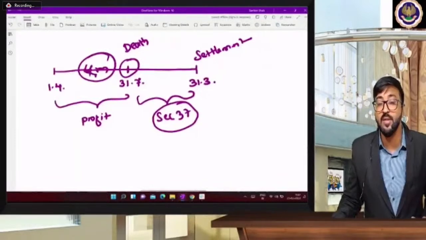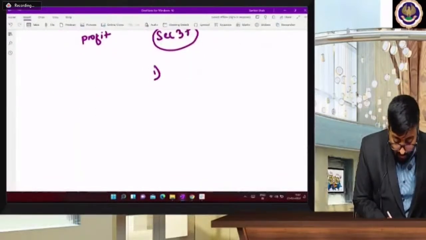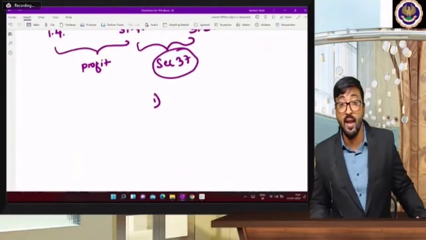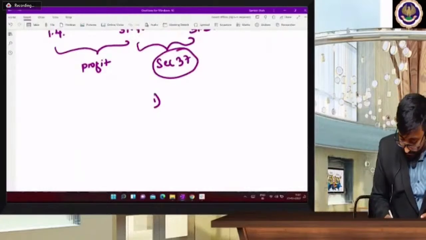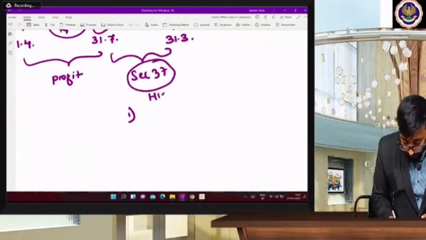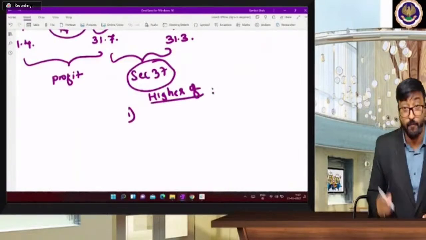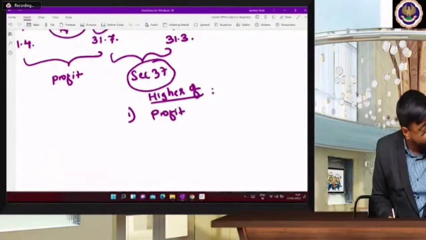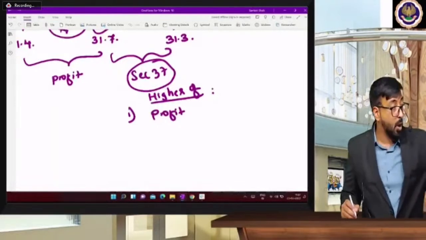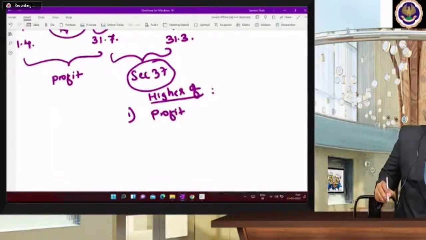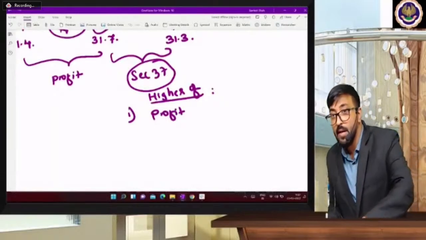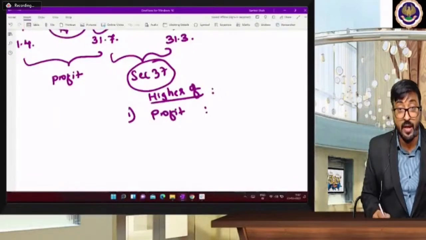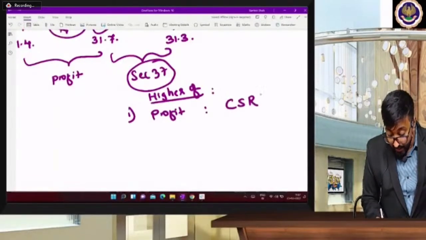And what does section 37 talk about? It talks about the deceased partner's legal heir. The deceased partner's legal heir will get the amount which is higher of, very, very important, higher of the profit which you earned in these 8 months, that will be divided. Normally your profit is divided in which ratio? You will divide your profit in the profit sharing ratio, but here you will divide it in the capital sharing ratio.